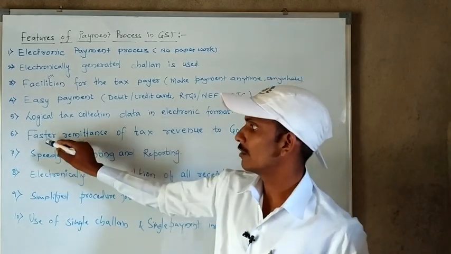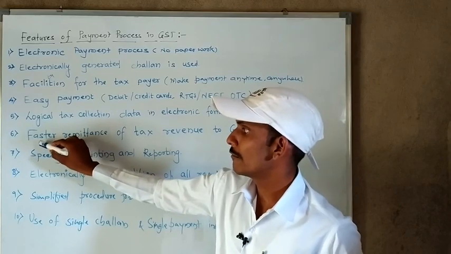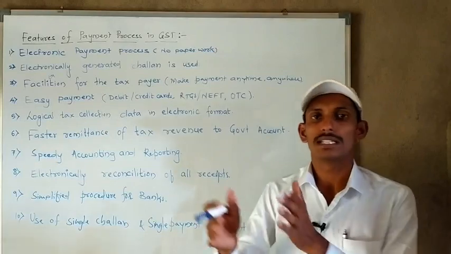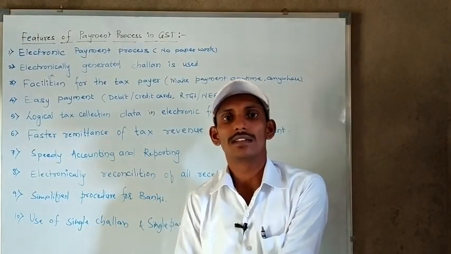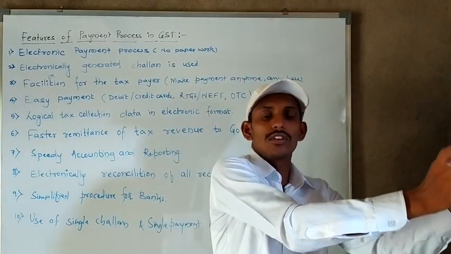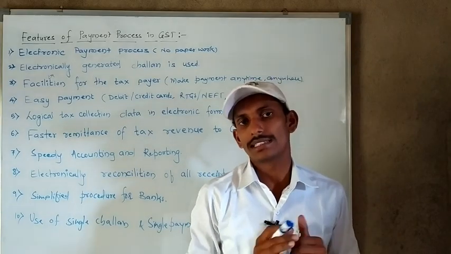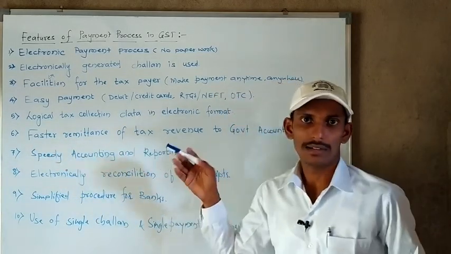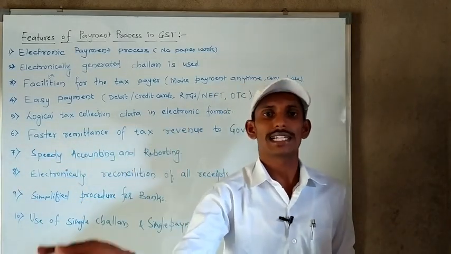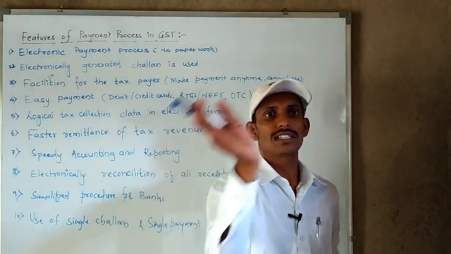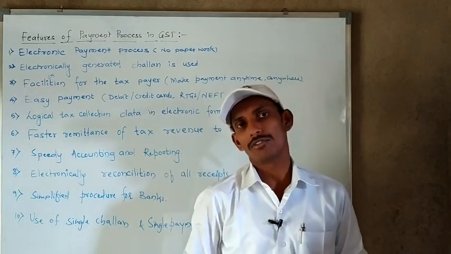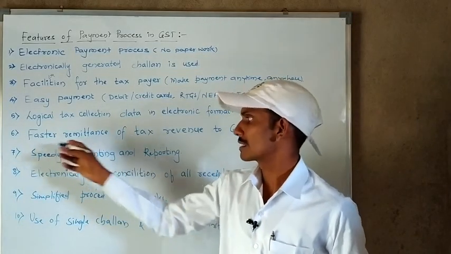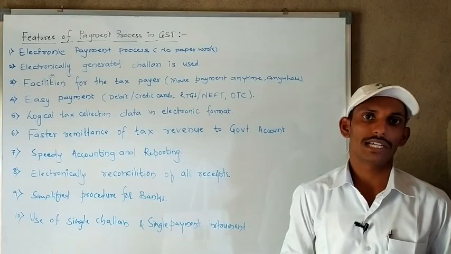So here they have given the sentence like this: faster remittance of tax revenue to the government's account. From the taxpayer's account, he will transfer the fund to the government's account or to the bank of RBI. At that time, funds move easily and faster, from the taxpayer's account into the government's account. This is how faster remittance is possible.